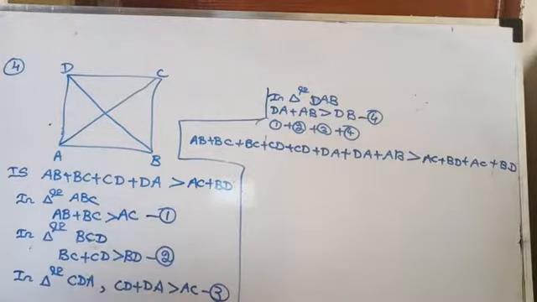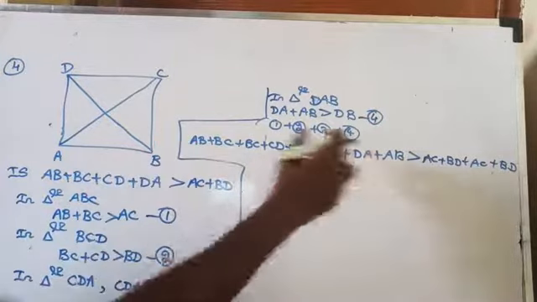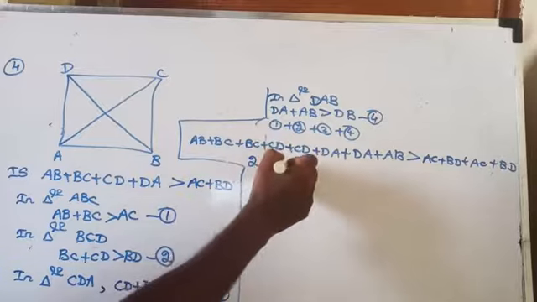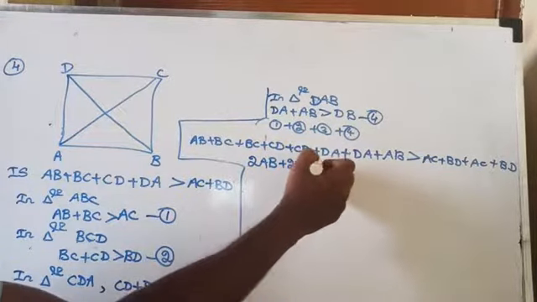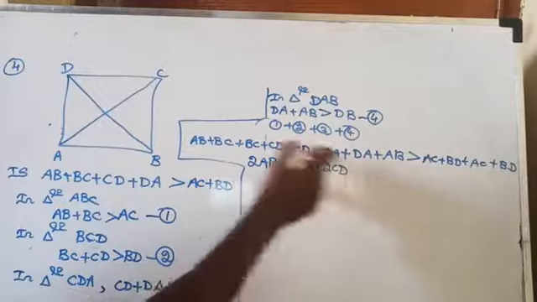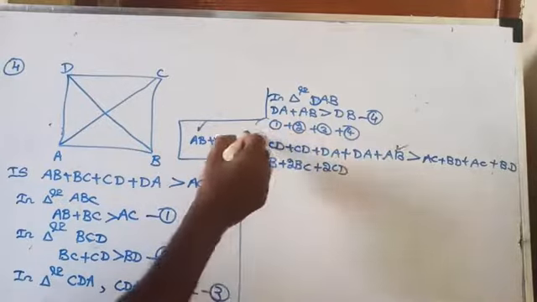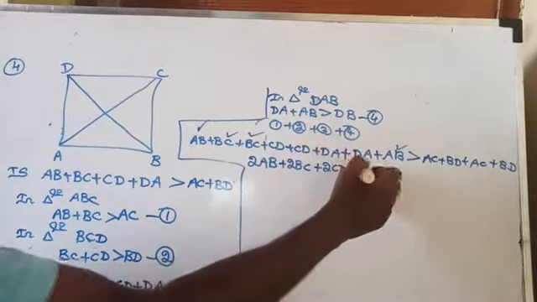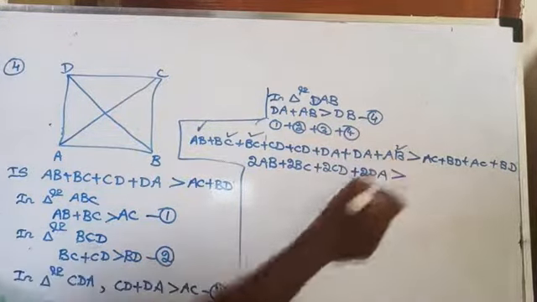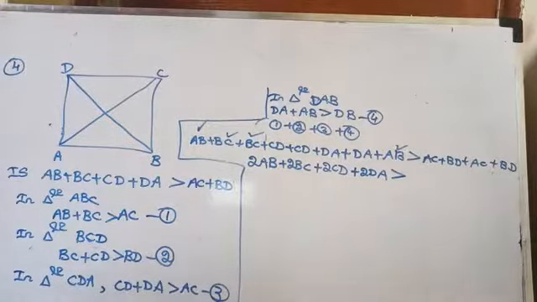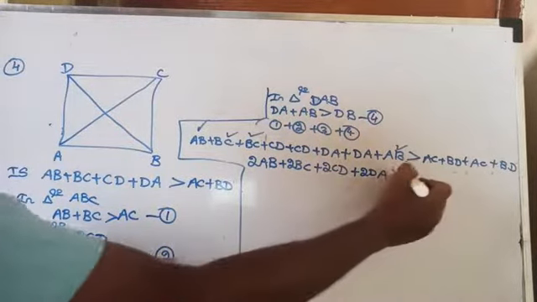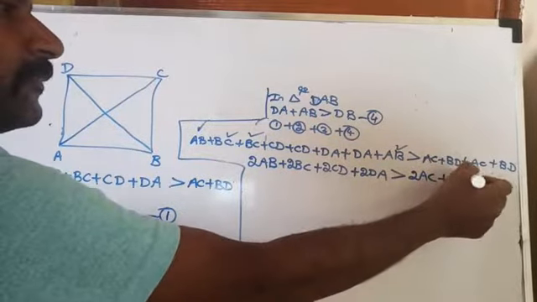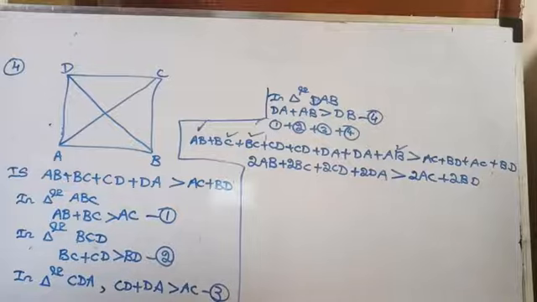Right? Now AB plus AB is what? 2AB. BC plus BC is 2BC. CD plus CD is 2CD. Plus AD plus AD, 2AD, is greater than. Then AC plus AC is what? 2AC. BD plus BD is what? 2BD. Am I right?